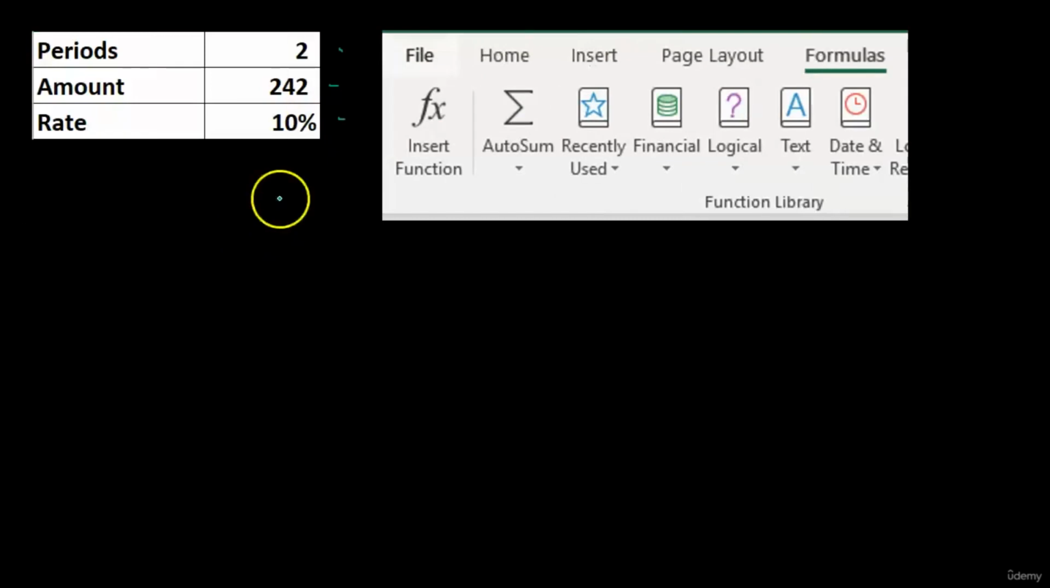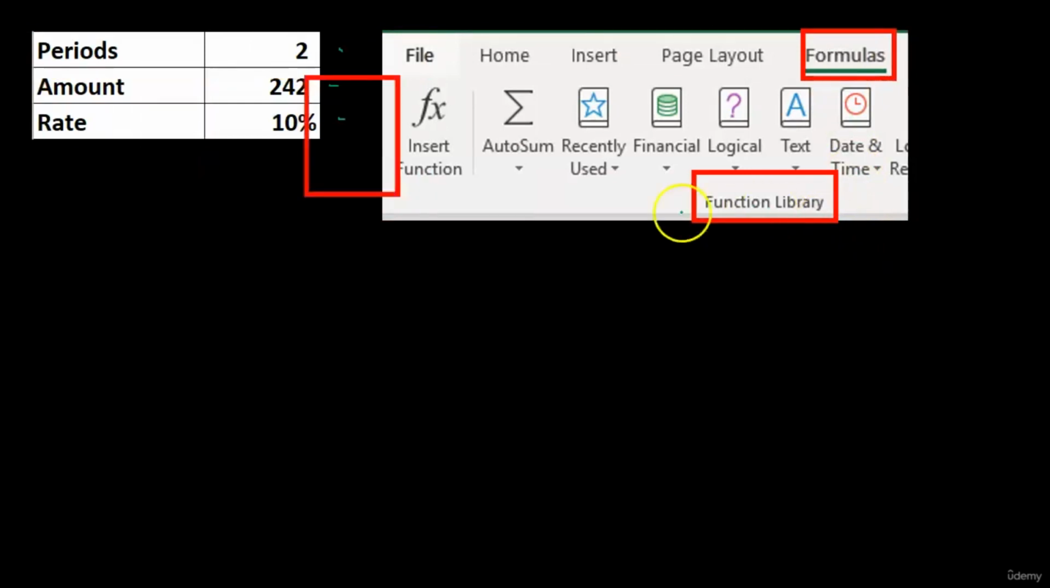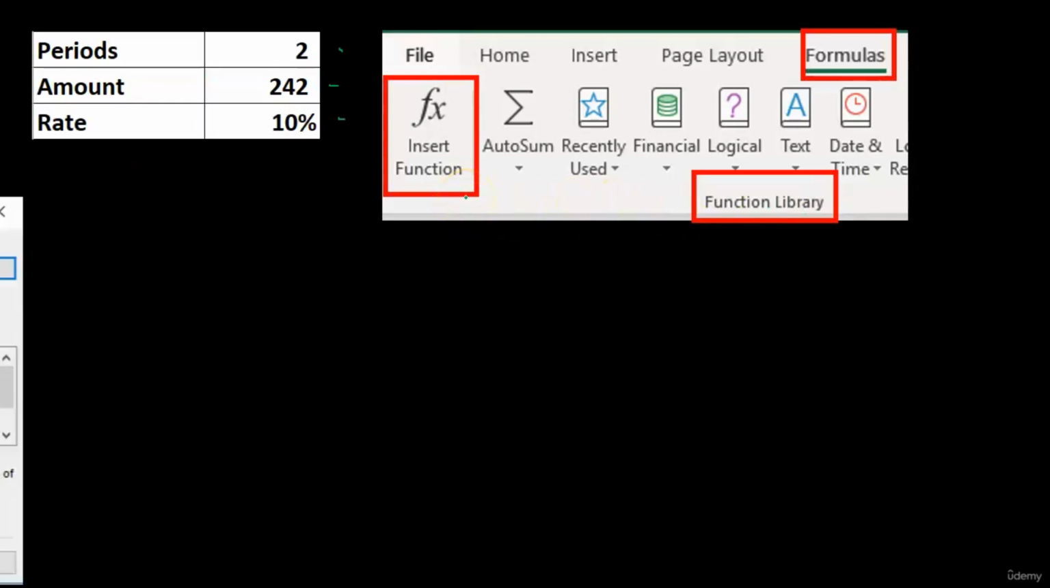So we'll take our same data up top. We have the periods 2, the future value 242, so we're imagining we're going to get 242 two years in the future. What's the present value at a discount rate of 10%? Given that data, we could go into Excel, into the Formulas tab, into the function library group, and then we can insert function. Insert function is where we can search for different functions.